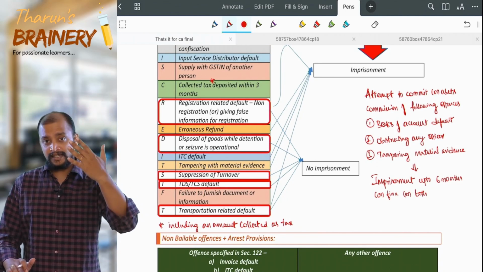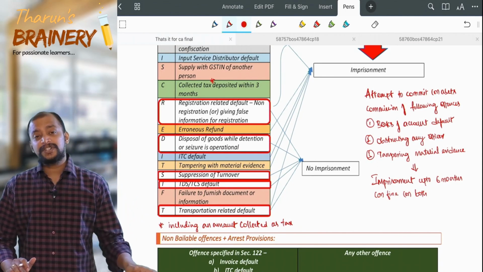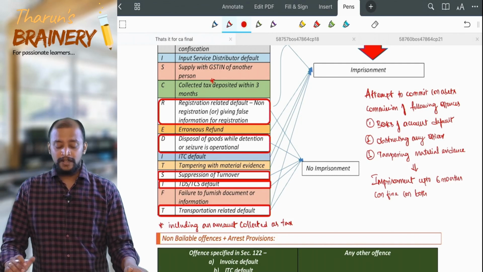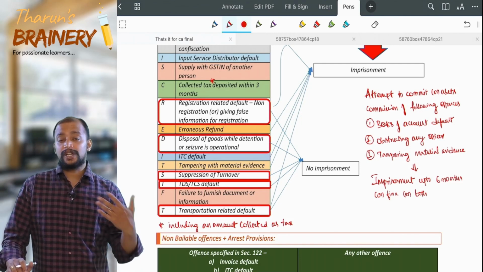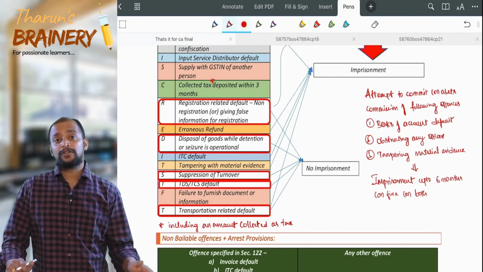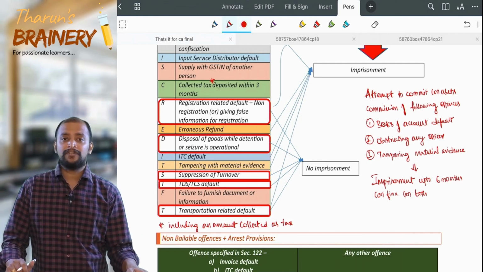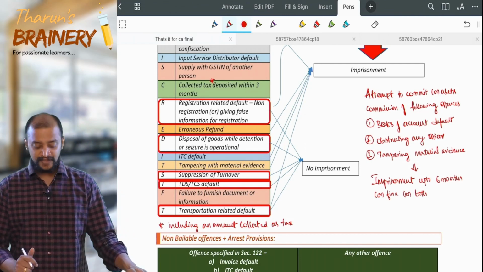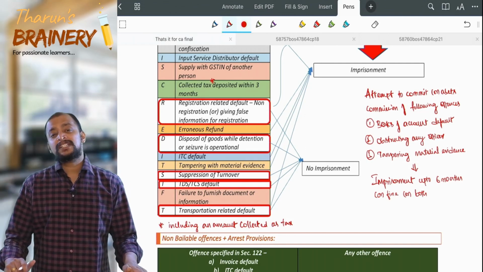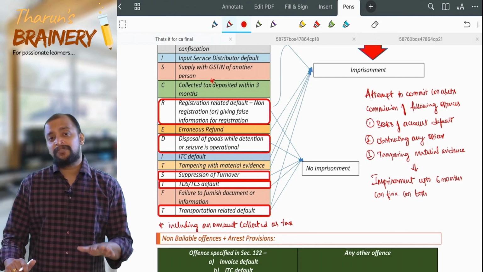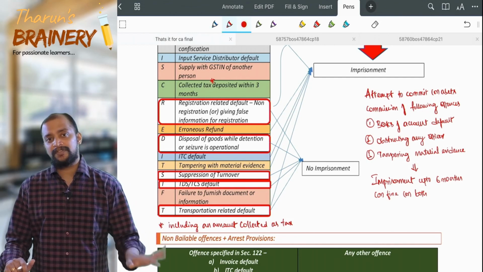Then credits, in that C over R. Registration related default. What does it mean? Non-registration. You have crossed the turnover, but you have not registered. Or giving false information for registration, fake details. Then E for erroneous refund. You are not supposed to get the refund, but you got the refund, erroneous refund.